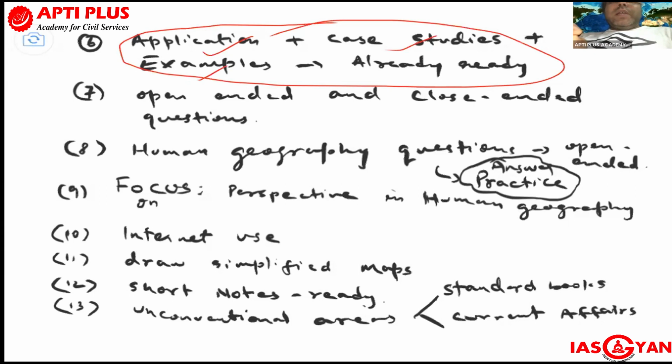So there are two types of questions. One is called open-ended question, and the second is called close-ended question. Which is easy to write? Close-ended means like mathematics, science or physics. If you know it, you can attempt it properly and get the best marks. But an open-ended question is a general GS type, like flood management or drought management, or watershed management.